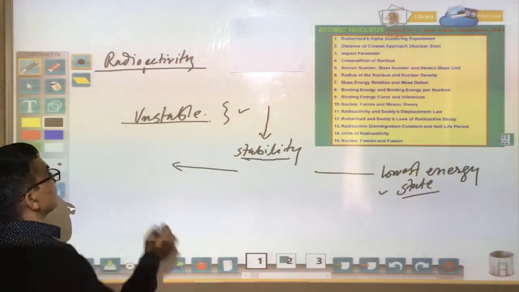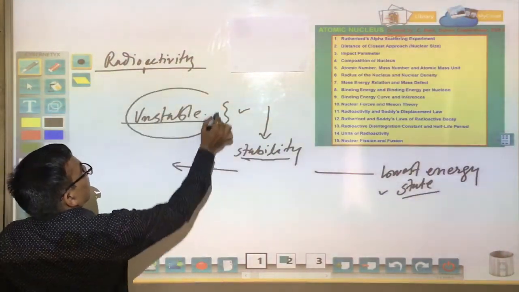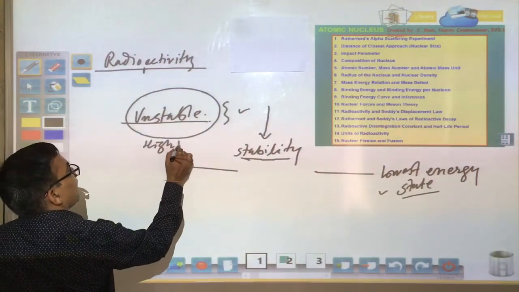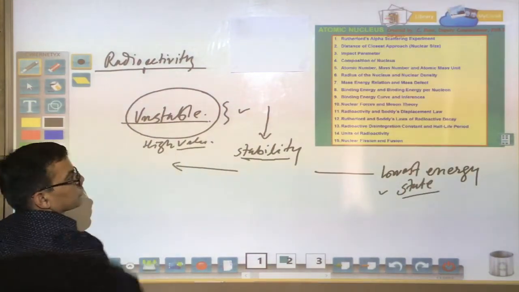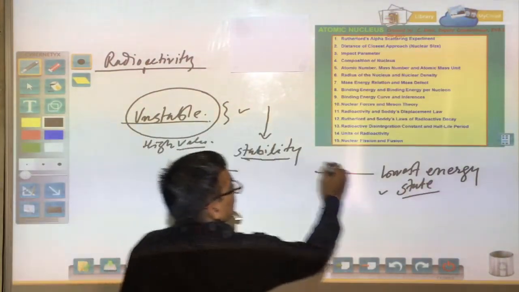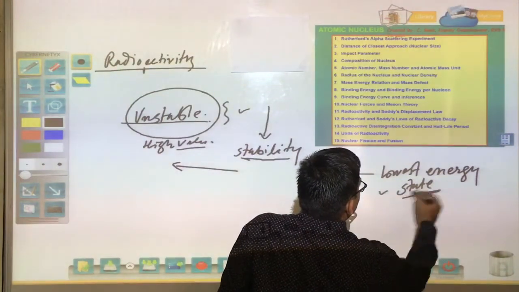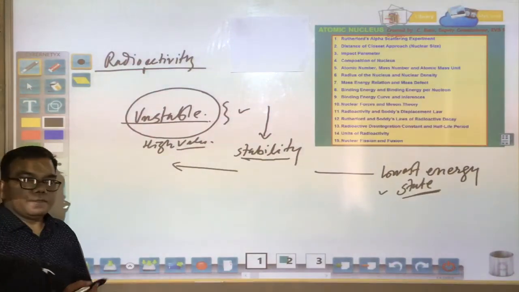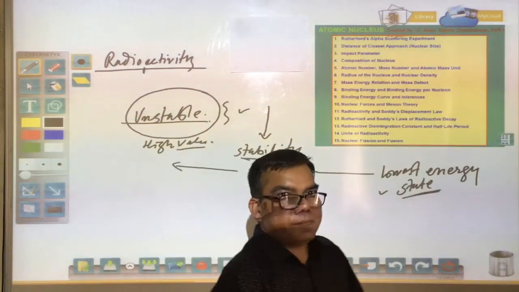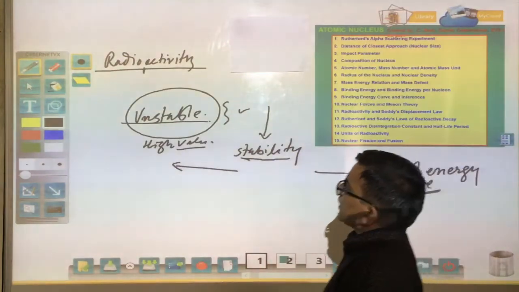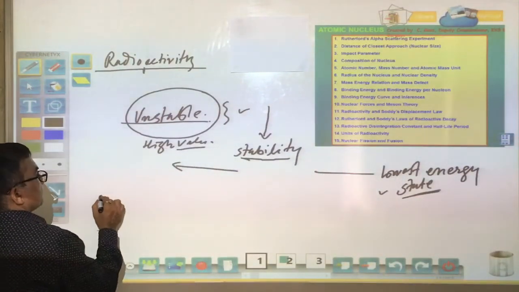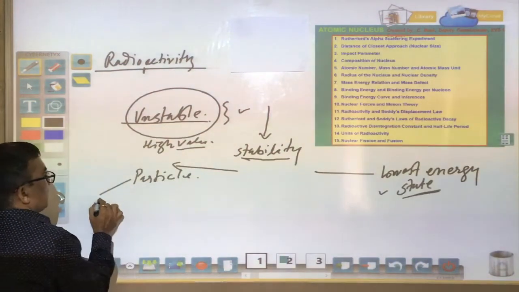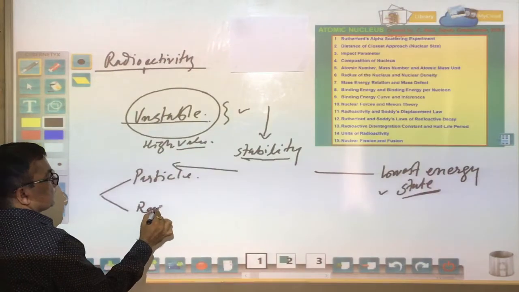Because any element is unstable due to a high value of energy. So when it reaches a lower energy state, towards stability, it throws out energy, and this energy may be in the form of particles or in the form of radiation.